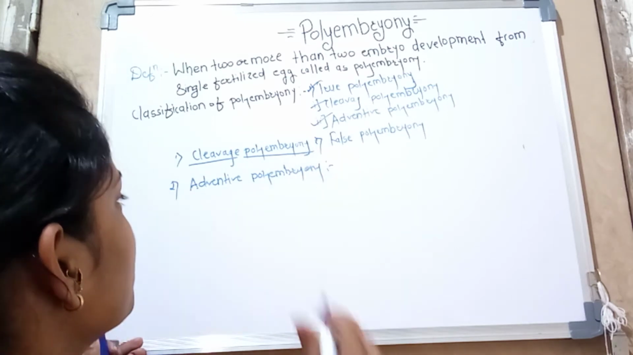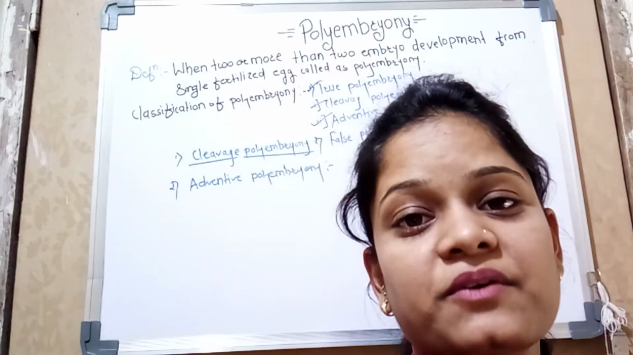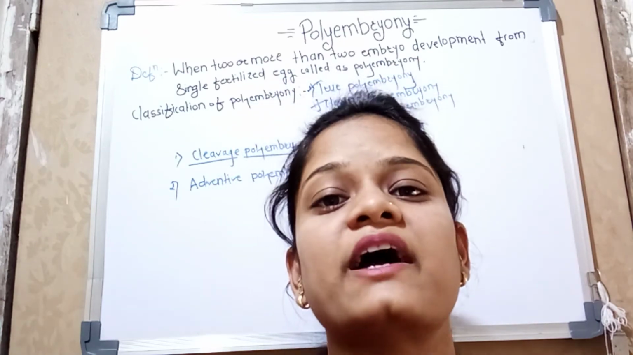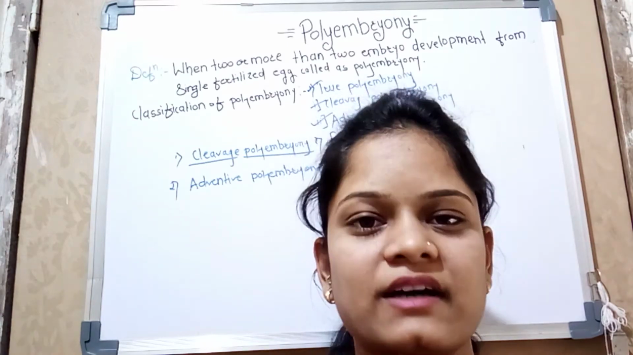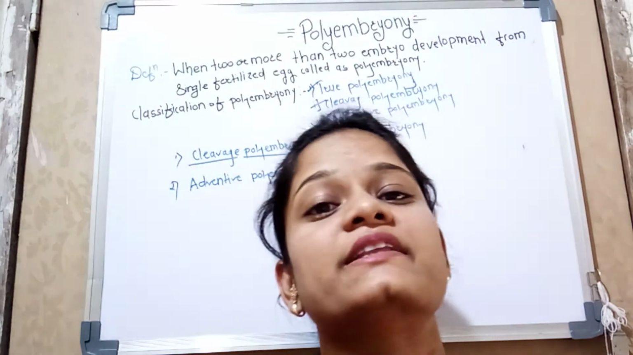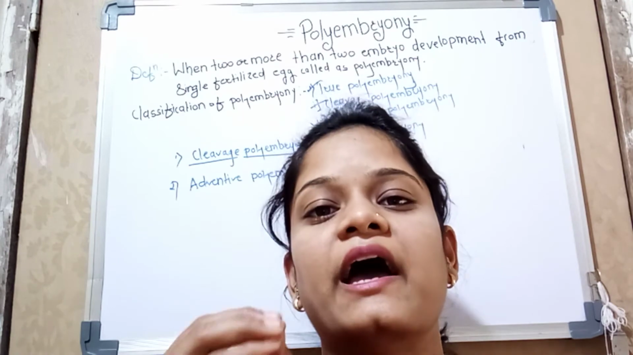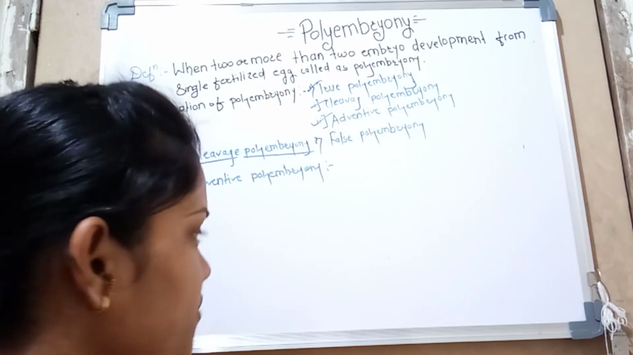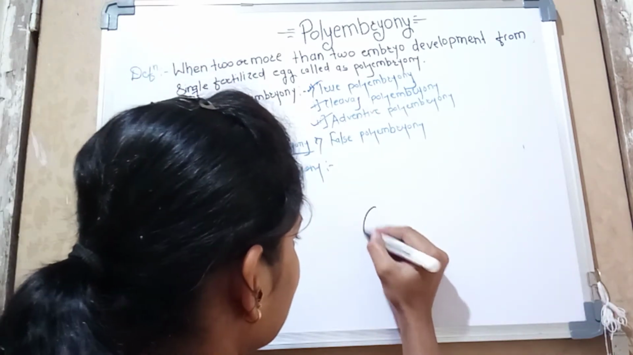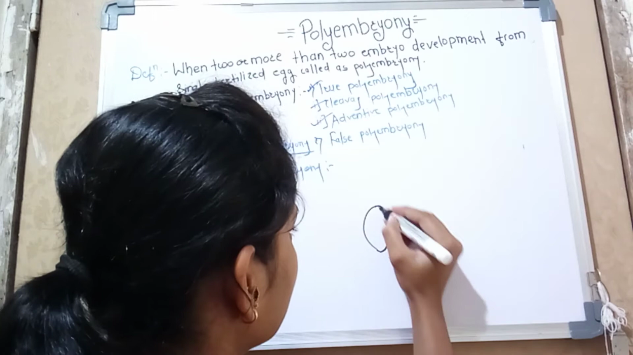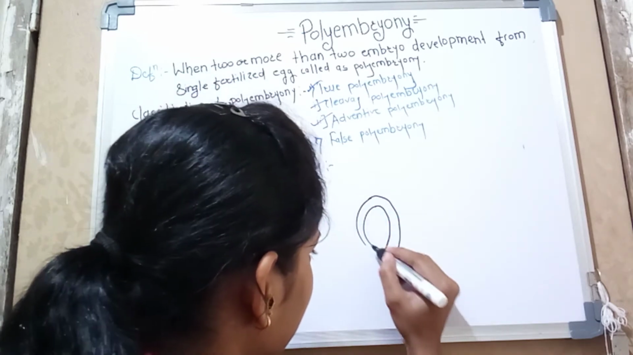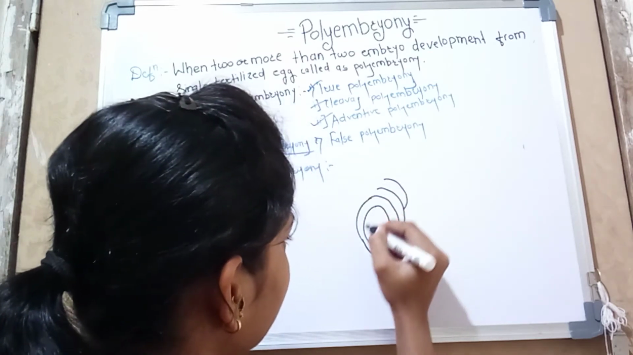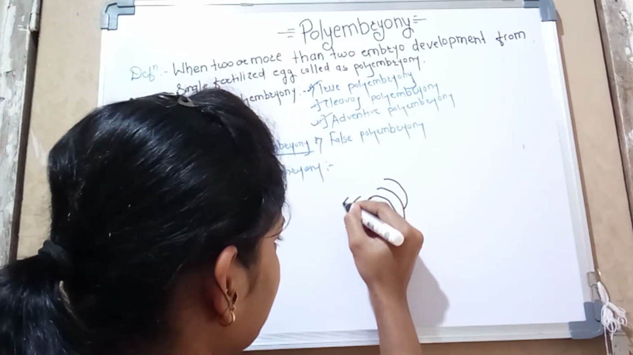Okay, so in adventitious polyembryony, the formation of the embryo comes from tissues lying outside the embryo sac, meaning the tissues present outside the embryo sac, which are nothing but the integument and nucellus. We know the structure of the embryo sac. This is an embryo sac. Around it is present a nucellus, and the nucellus is surrounded by the integument.